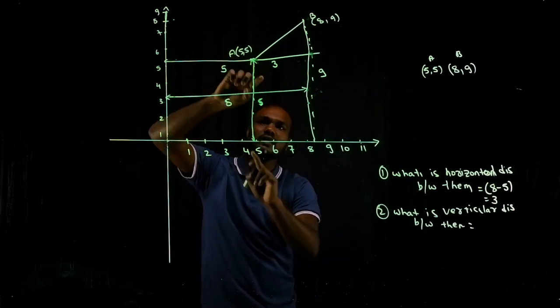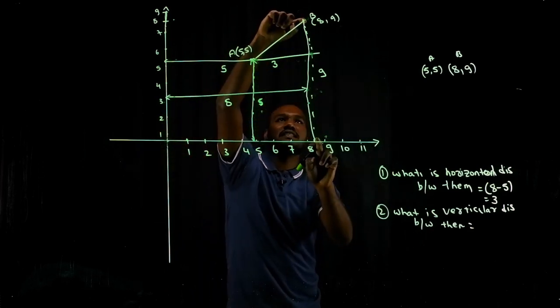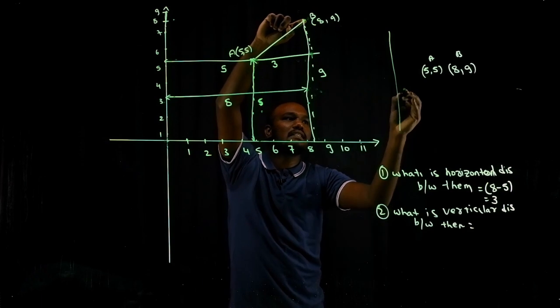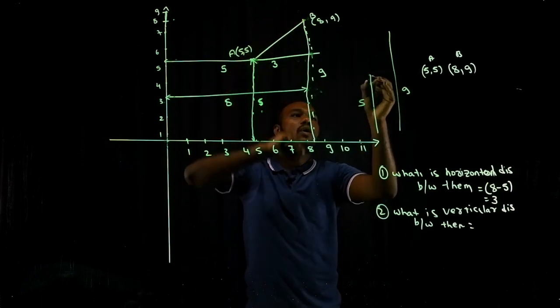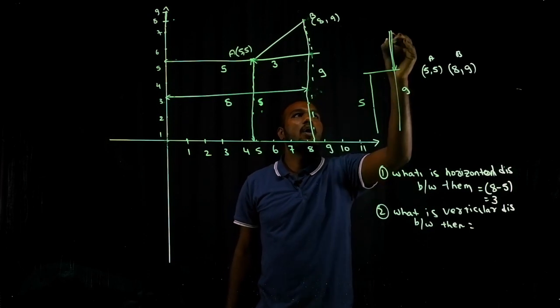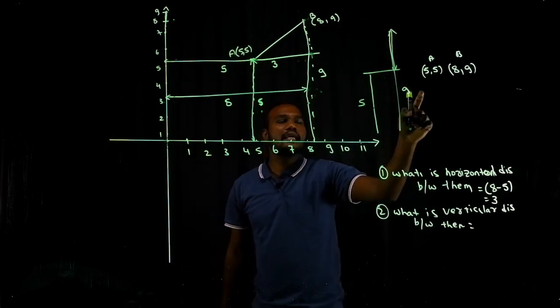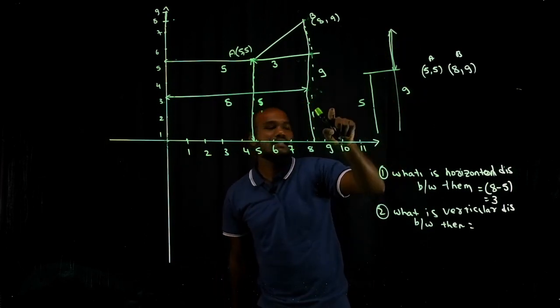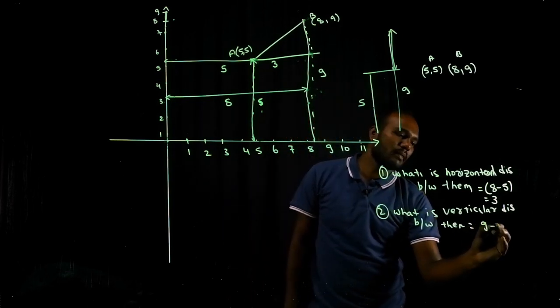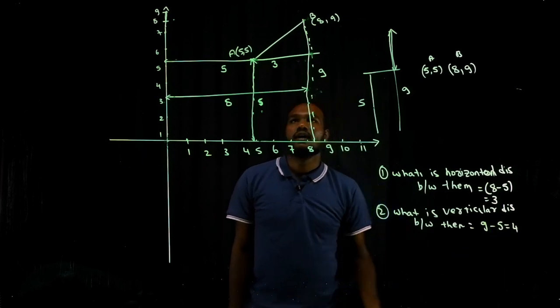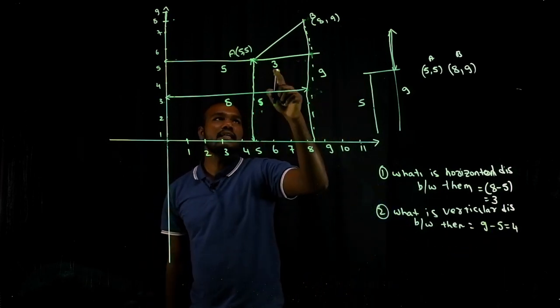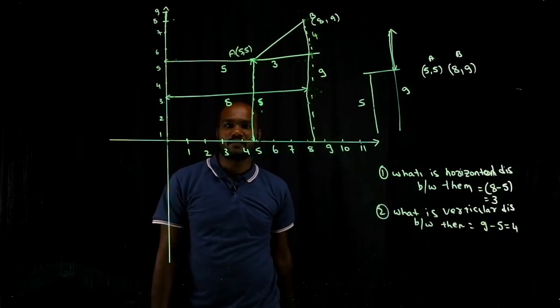I know this distance is 9. I know this distance is 5. How much is this distance? 9 minus 5. That is how much? 4. I know now this is 3. This is 4. Isn't it?